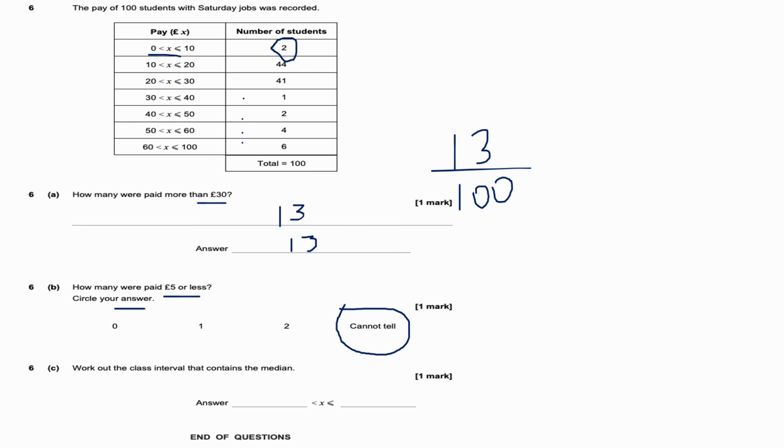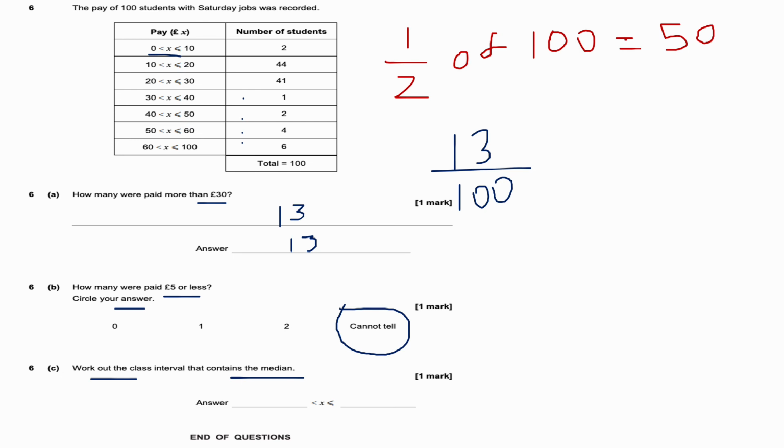Part C, work out the class interval that contains the median. So to work out the median, okay, I work out half of the total of the frequency. So a half of 100. Okay, so I do 100 divided by 2 and I get 50. Okay, and then I do what I call a cumulative frequency, okay, until I get to like the 50th term or value. So 2 plus 44 is 46.